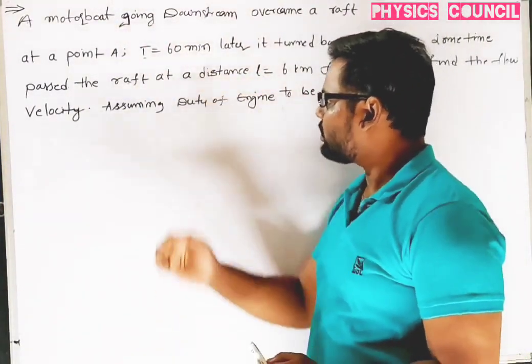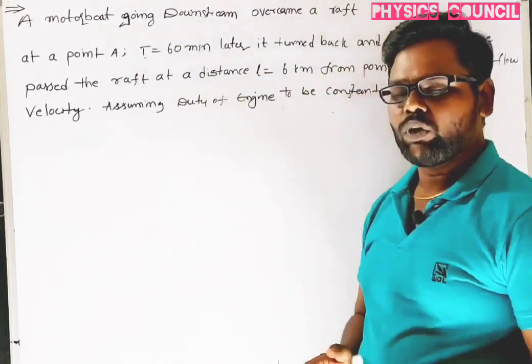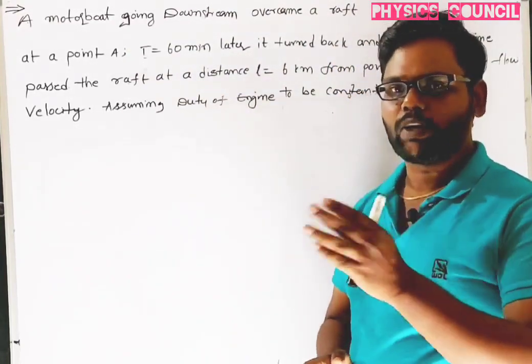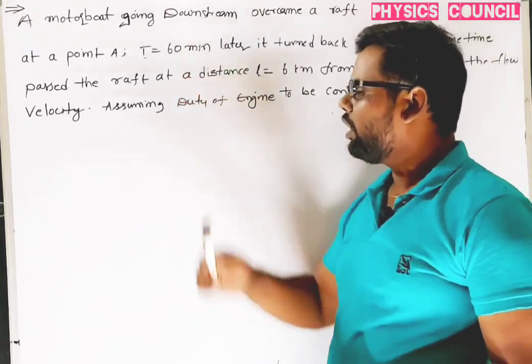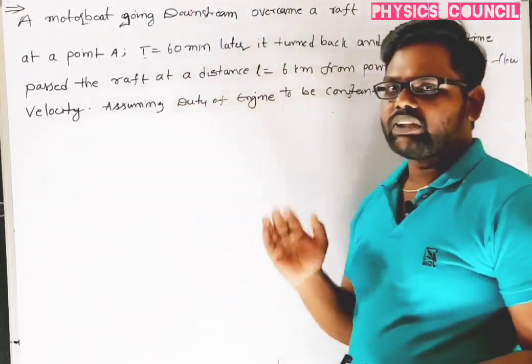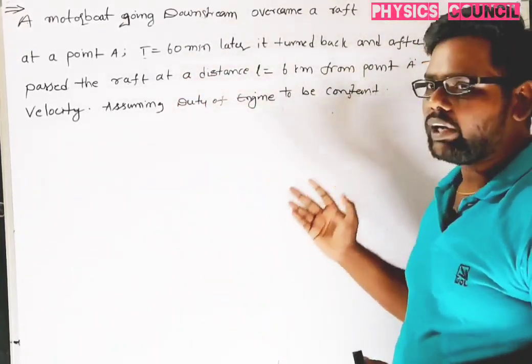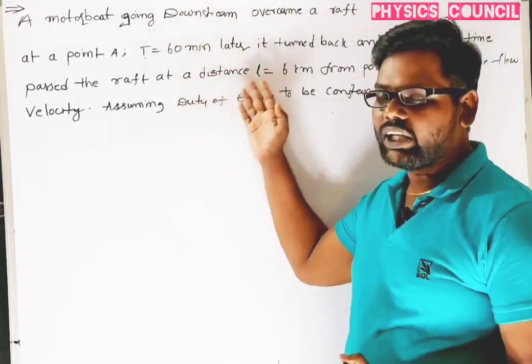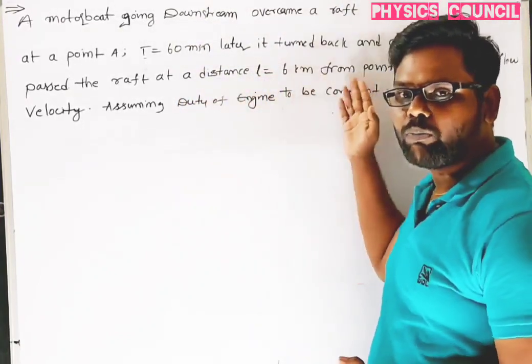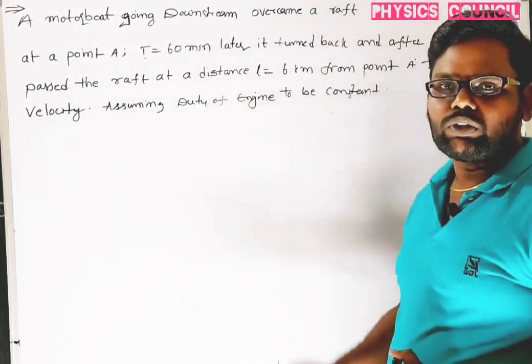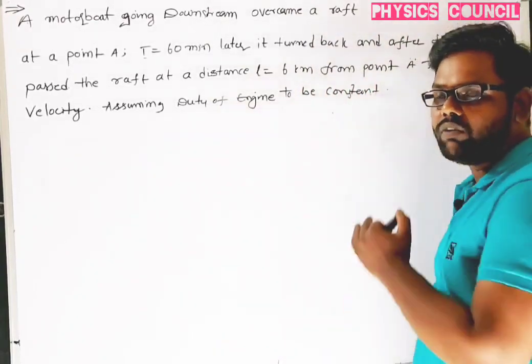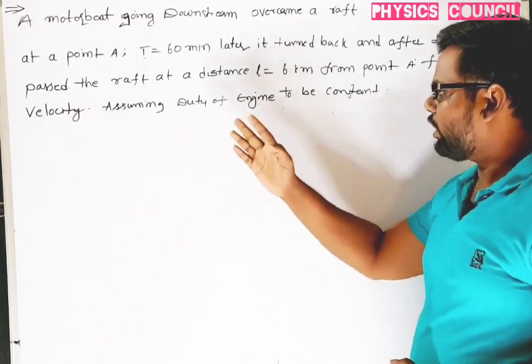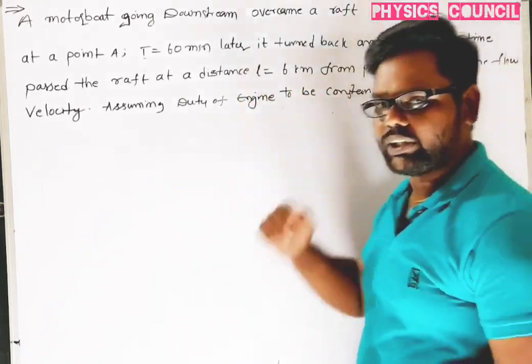So here the question is, a motorboat going downstream overcomes a raft at a point A. T is equal to 60 minutes later, it turned back and after some time passed the raft at a distance L is equal to 6 kilometers from the point A. Find the flow velocity, assuming the duty of the engine to be constant.